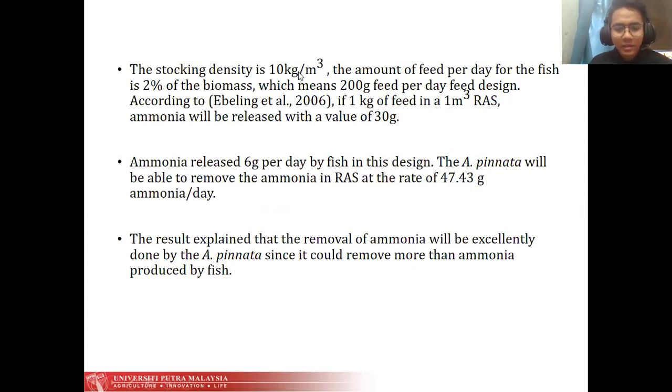The stocking density is 10 kg per meter cube. The amount of feed per day for the fish is 2% of the biomass, which means 200 gram feed per day in this design. According to Ebeling and another researcher, 2006, if 1 kilogram of feed is given in a 1 meter cube RAS, ammonia will be released at a value of 30 gram. So ammonia released is 6 gram per day by fish in this design. The Azolla pinnata will be able to remove ammonia in the RAS at the rate of 47.43 gram ammonia per day. The result explained that removal of ammonia will be excellently done by Azolla pinnata, since it could remove more than the ammonia produced by fish.